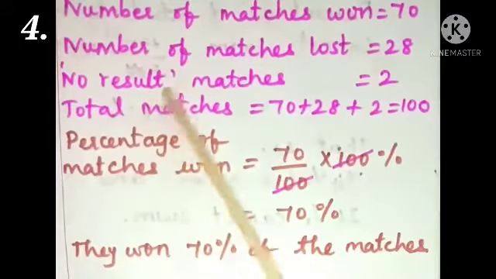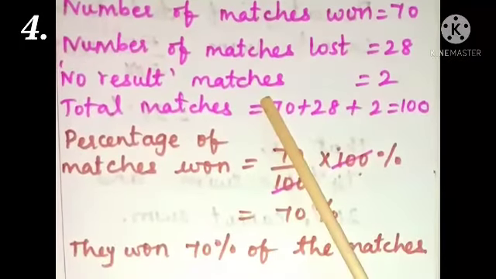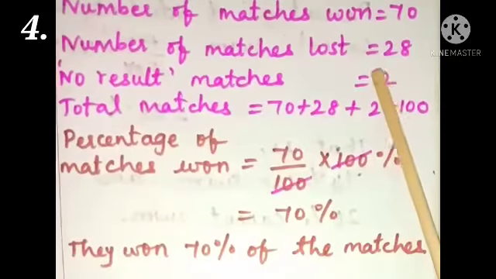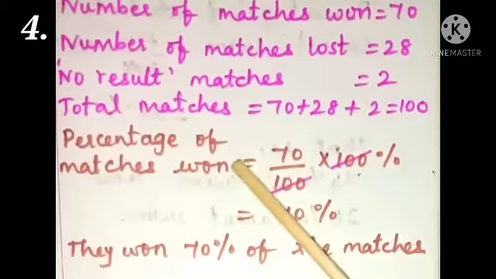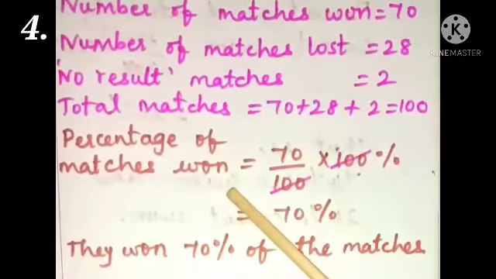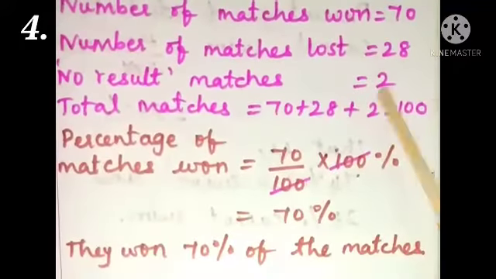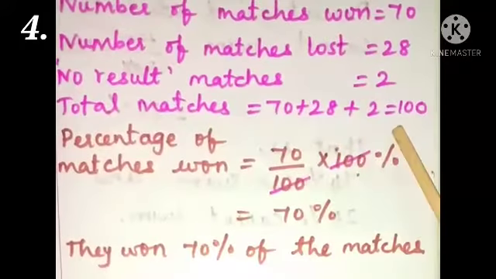And no results is 2 matches. So to find the percentage of matches won, we need the total number of matches. For that, first add all these matches: won matches, lost matches, and no result matches. And here we get total matches as 100.